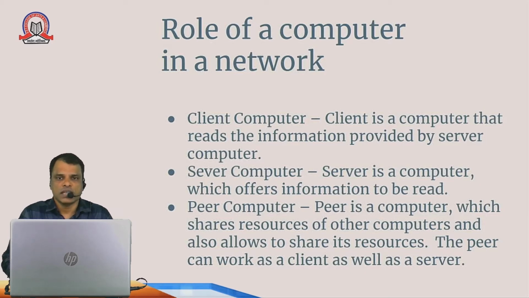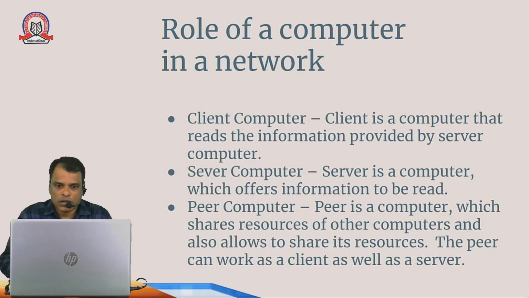A server computer is a computer which offers information to other computers. So if I have a computer which is continuously offering information to other computers, I can call it a server. The other type of computer is the client computer. The information offered by the server is usually accepted by the client computer.